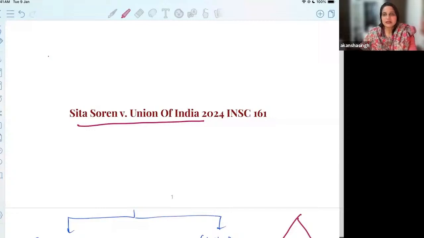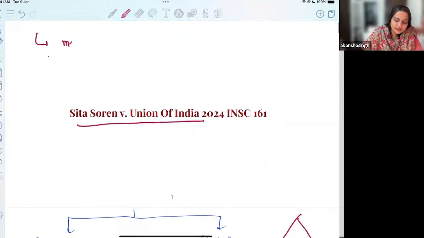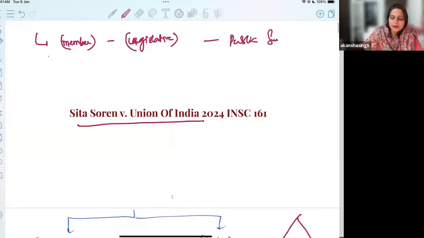Okay. So in today's class, we are going to understand firstly what were the other set of questions that were there in Narasimha Rao and how the judiciary has not touched on those and said that we agree with whatever was held in the previous case. So that set of questions is about whether these members of the legislative body will be considered as public servants or not. Now, ma'am, why did this question come before the court?